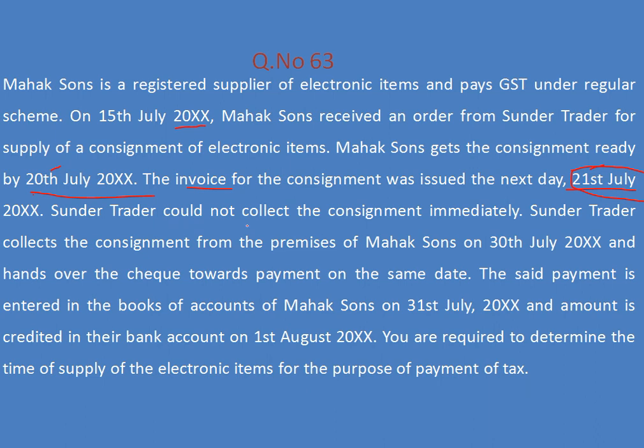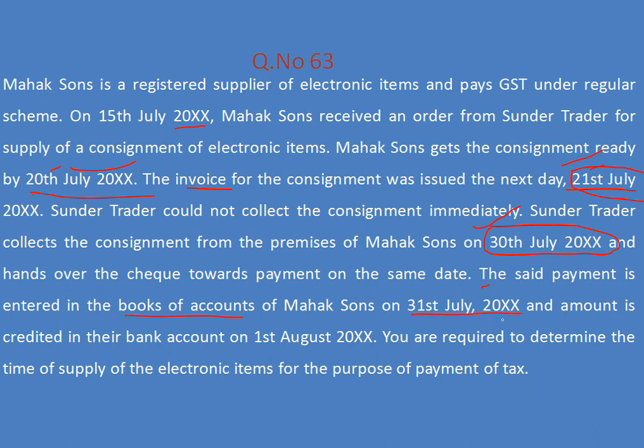Sundar trader could not collect the consignment immediately. Sundar trader collects the consignment from the premises of Mehak on 30th. So this was the date of removal of goods. First, this one is the date of issue. This one is the date of removal of goods. This one is the order date. Means goods are ready. Then the payment is entered in the books of accounts. The date is 31st.